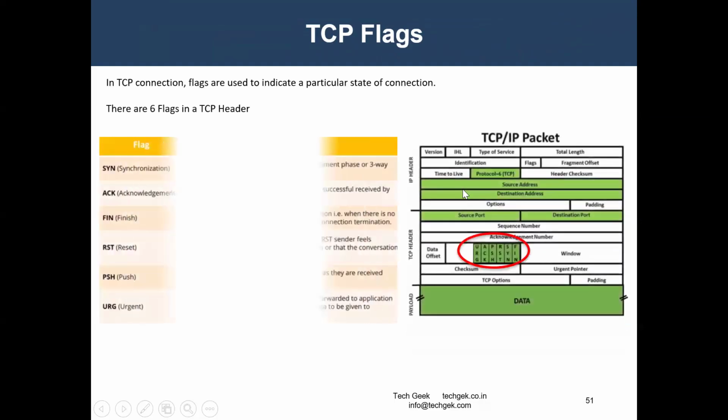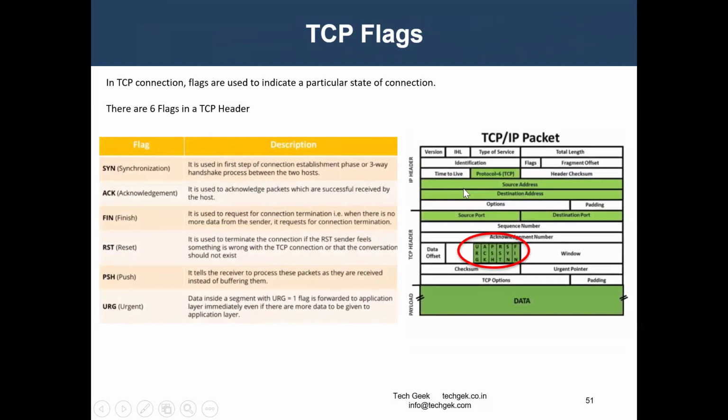So as we can see, in the last session we discussed the TCP flags, right? We discussed what these flags contain: synchronize, acknowledge, finish, reset, push, urgent. So we got some idea about these types of flags while communicating with the network.